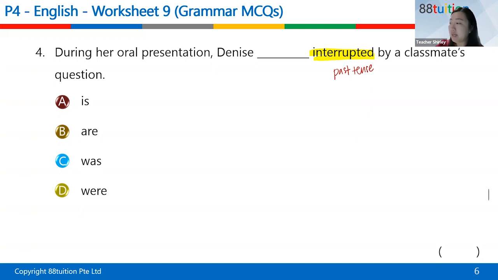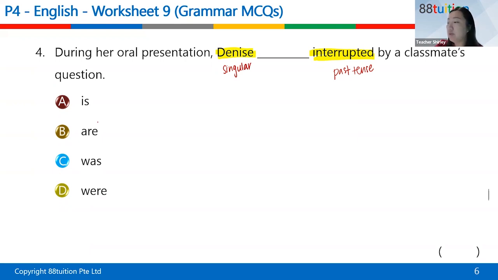And then, during her oral presentation. So this one is quite straightforward. And of course, another one that gives us a clue would be Denise. Denise is one person, so it tells us that it is singular. So you have to choose singular verbs.